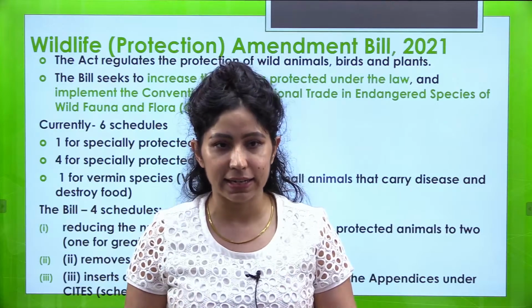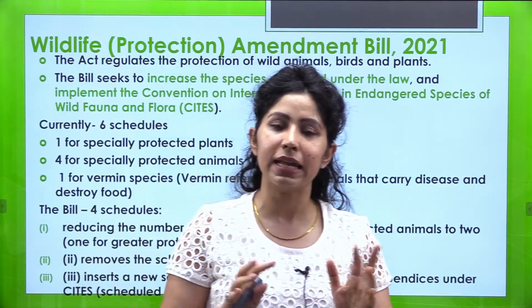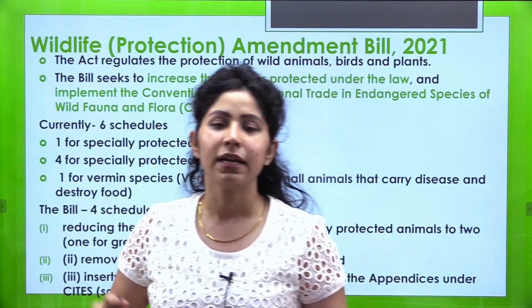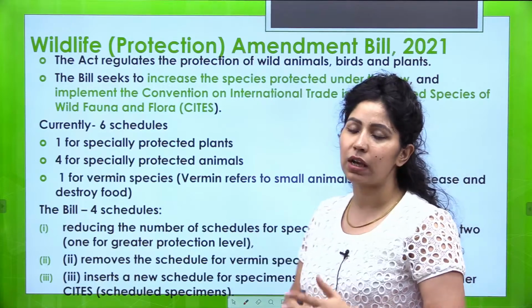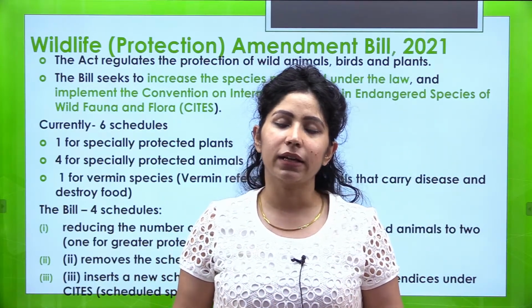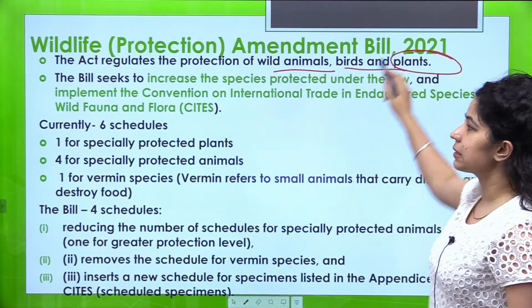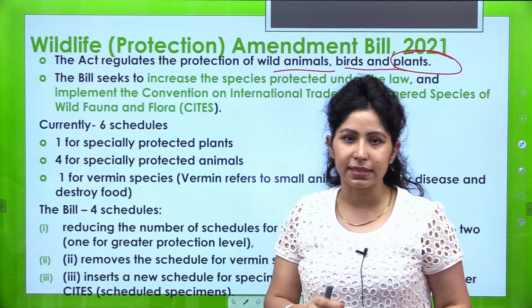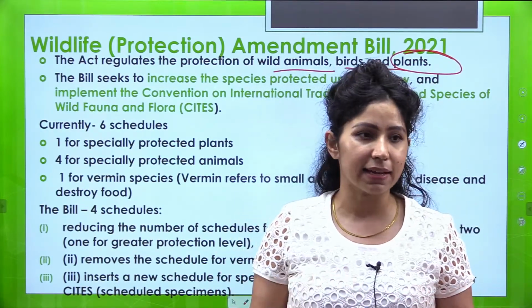So, in any case, if you are asked with regards to this, also forest and wildlife, they are a part of the concurrent list. So since the state has this responsibility under DPSPs to protect wildlife, this act has been brought in, and now the amendment, we'll study about the amendment today. This act is particularly to protect animals and birds. So wild animals, birds and plants are protected under this act because there is a constitutional provision behind it. Also we have to comply with CITES.